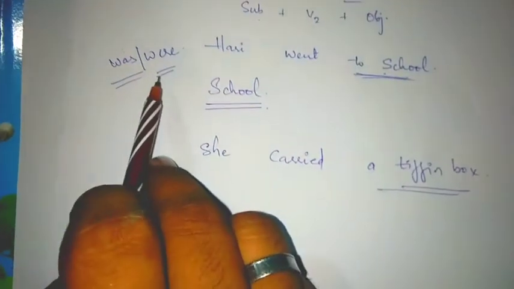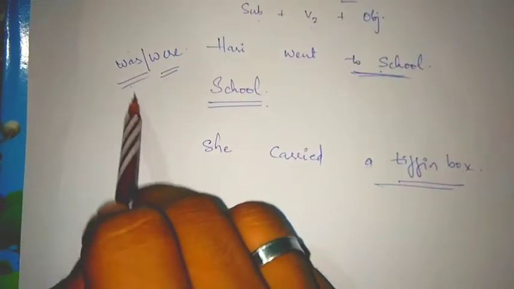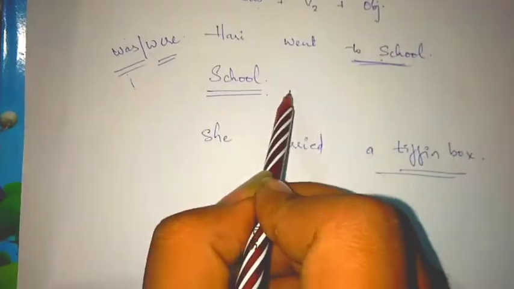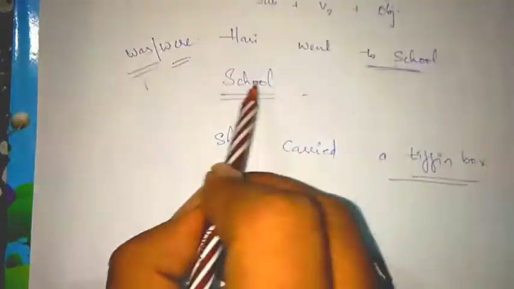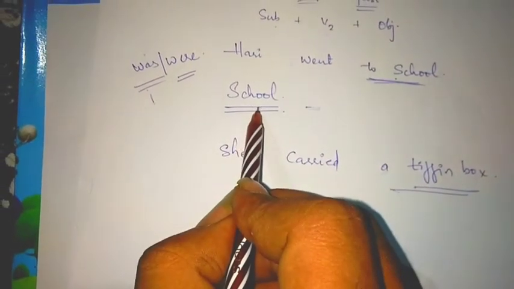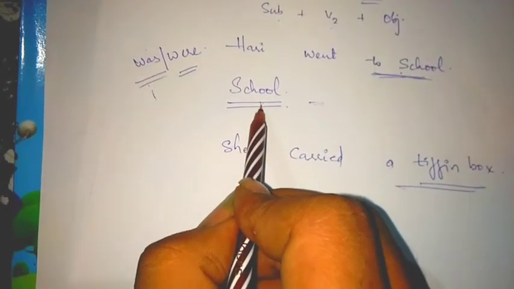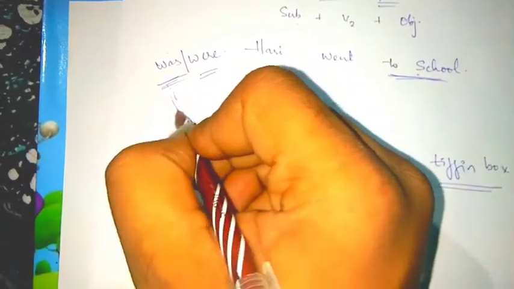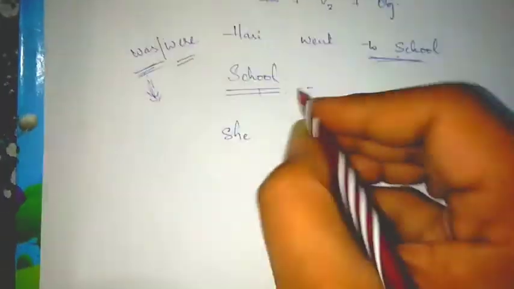So here there is a question, which auxiliary verb we have to use here. You have to use the auxiliary verb according to the noun, which is singular or plural. School is a singular word, so we have to use was as our auxiliary verb.